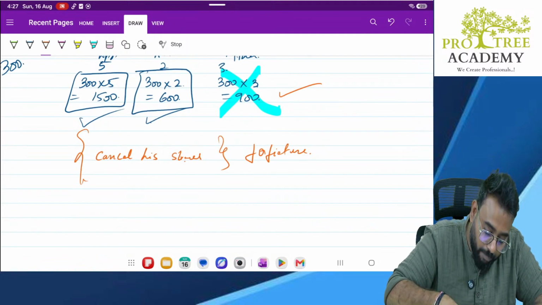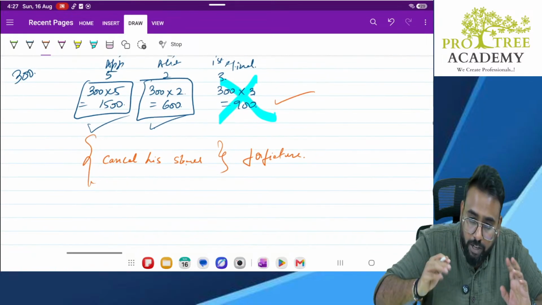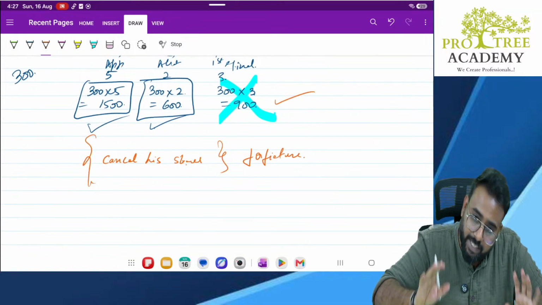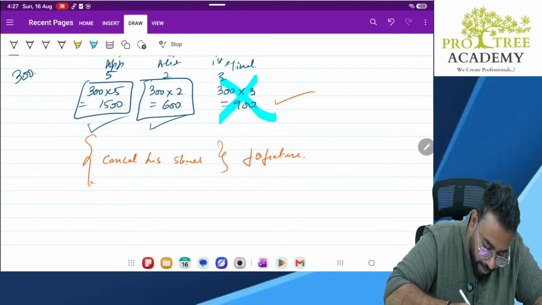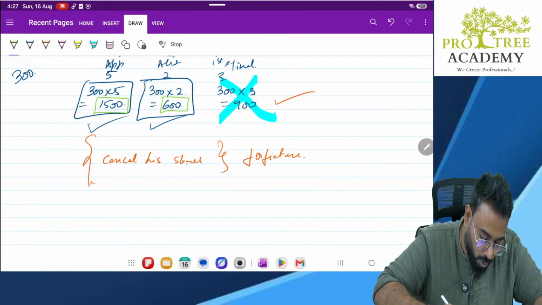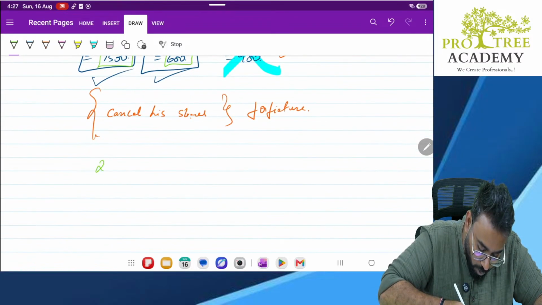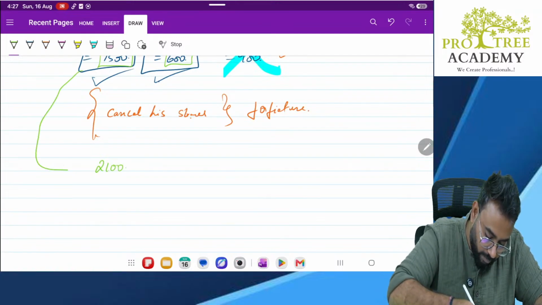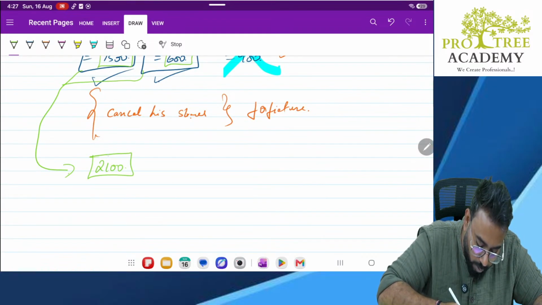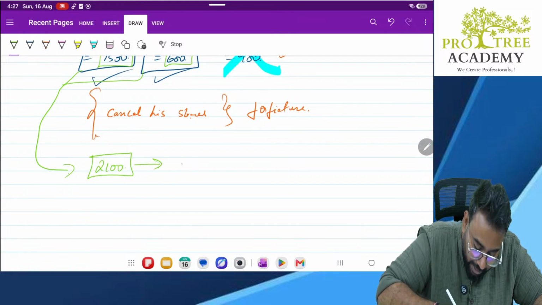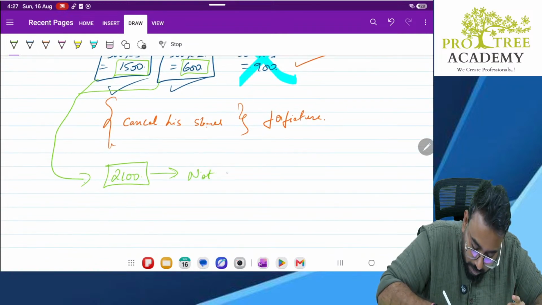So what exactly happens? The story continues. You have received this 1500 and this 600. So in total you have received 2100. This amount will not be refunded.